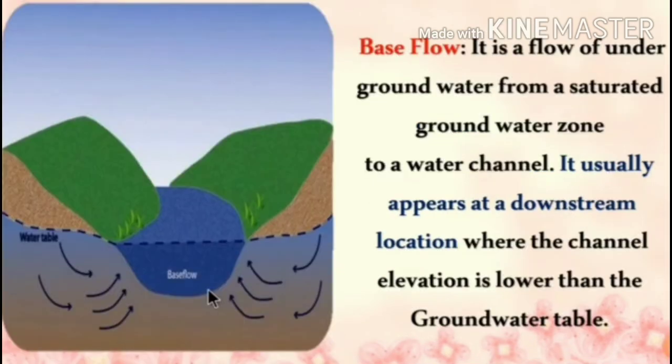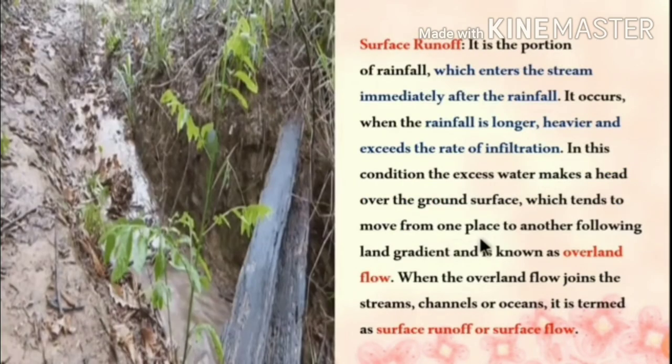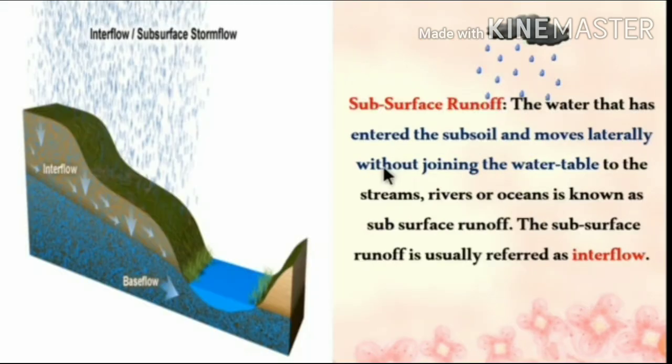Surface runoff means it is the portion of rainfall which enters the stream immediately after the rainfall. It occurs when the rainfall is longer, heavier, and exceeds the rate of infiltration. That is called surface runoff.